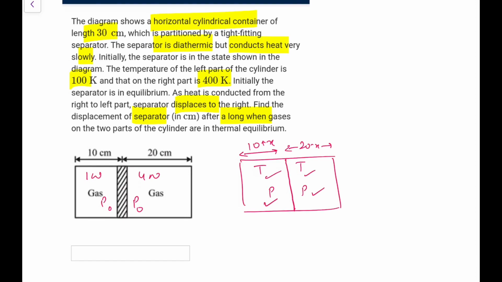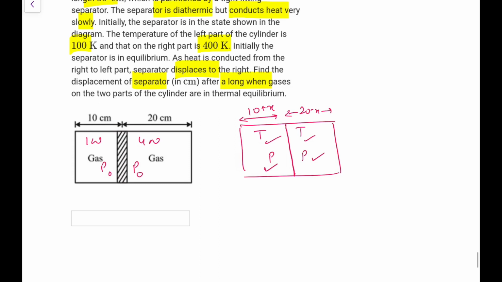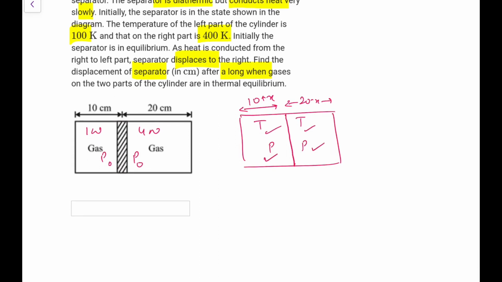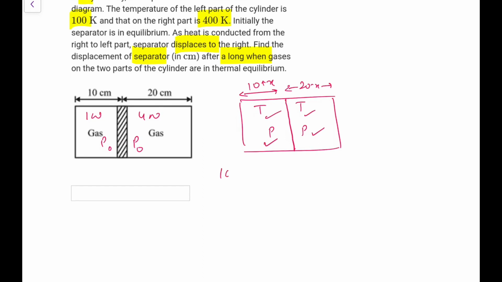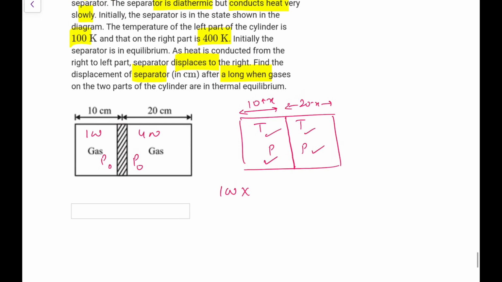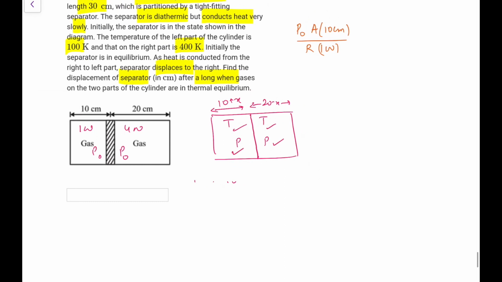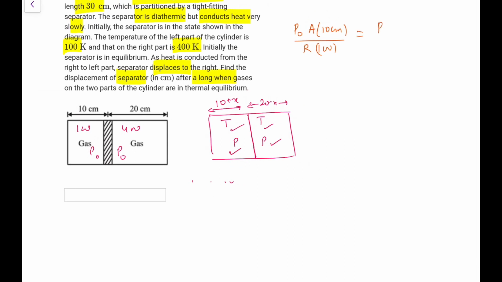Now the thing that is very important is that the number of moles in both the sections is going to remain the same. The number of moles is PV upon RT. So if I do P0 into area into 10 centimeter upon R into 100, this was the number of moles, and the same moles will remain here, so it would be P into A into 10 plus x upon R into T. That is the first one.